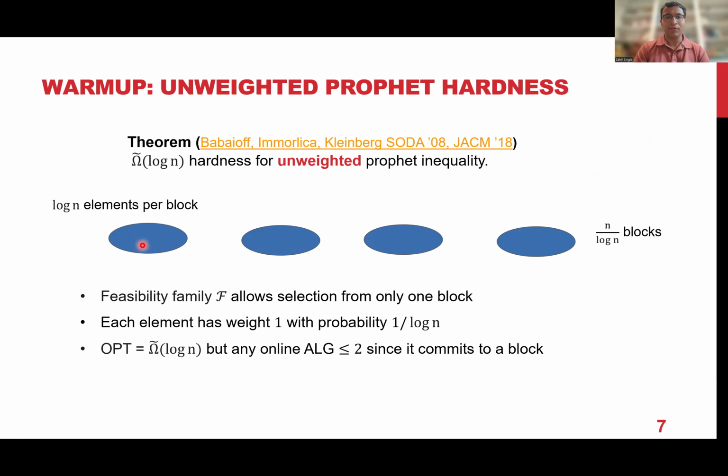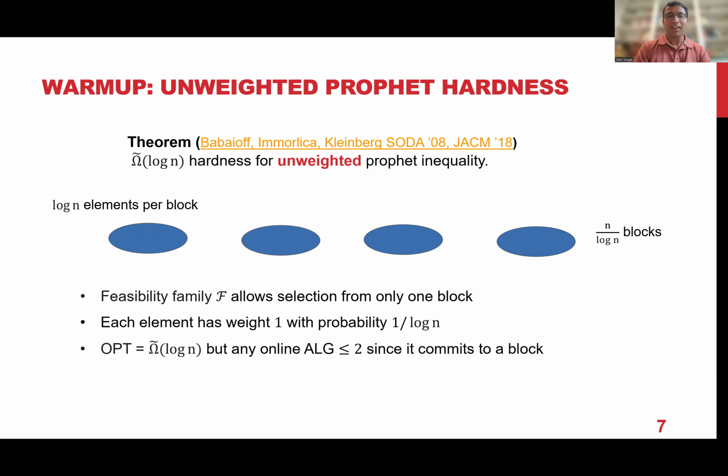Now, the weights of these elements are chosen in such a way that in expectation, any block has only one active element. In particular, each element has weight 1 with probability 1 over log n, and otherwise its weight will be 0. So this is the stochastic distribution.